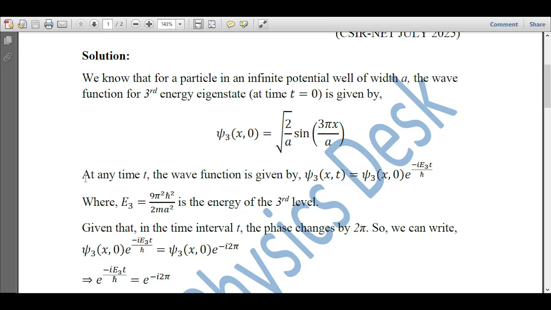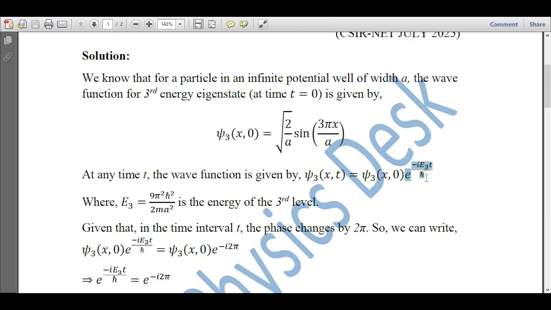Now at any time t, the wave function is given by this. This was at time t equal to 0. If we write the wave function at any time t, we get this expression, where an extra time factor comes along with this wave function. This was the space part, and now we have added the time part.